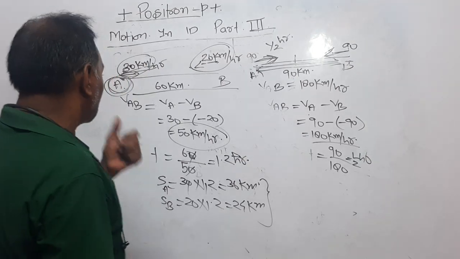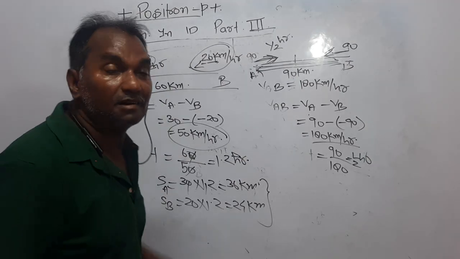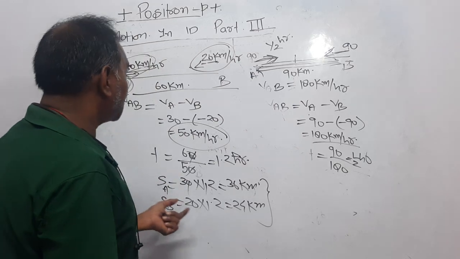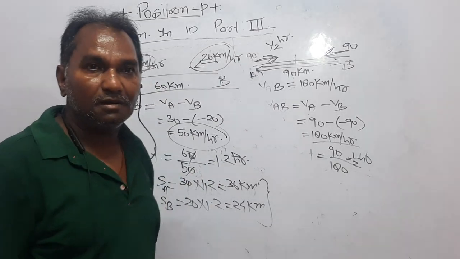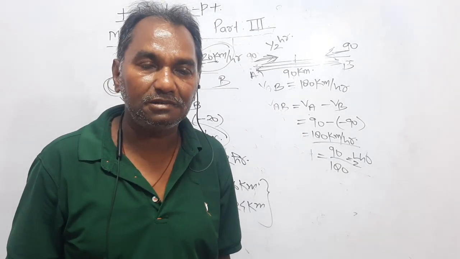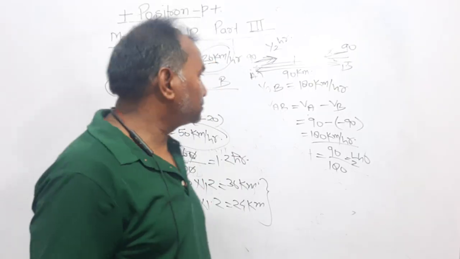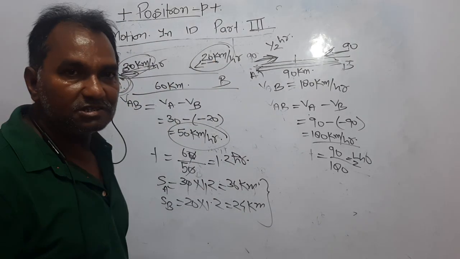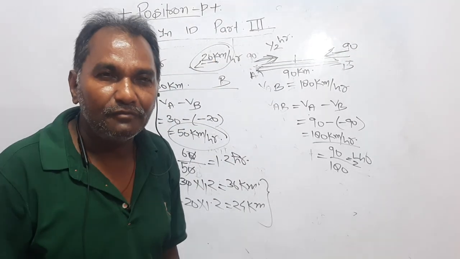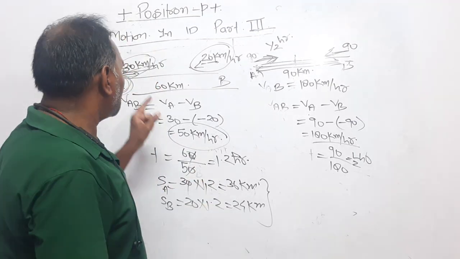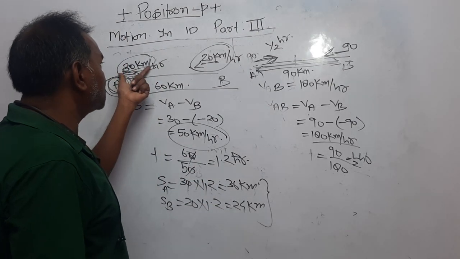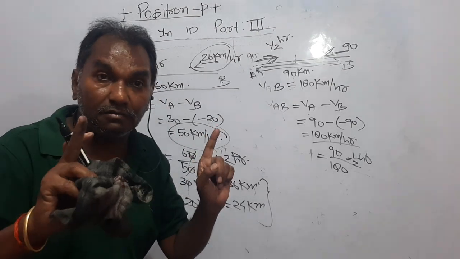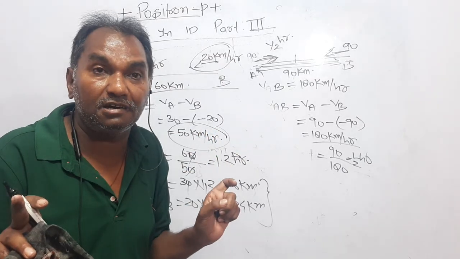It means first we applied the relative velocity and we got the time 1.2 hour, after which they will meet each other, right? Now the question is where will they meet? For that, in 1.2 hour, how much will each travel? Now you do not have to apply the relative velocity.